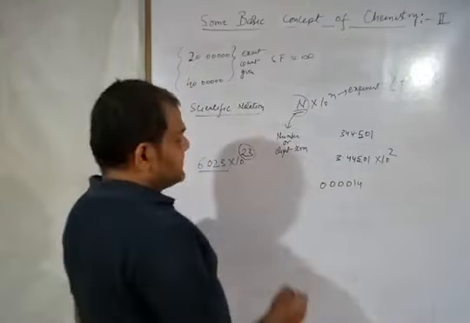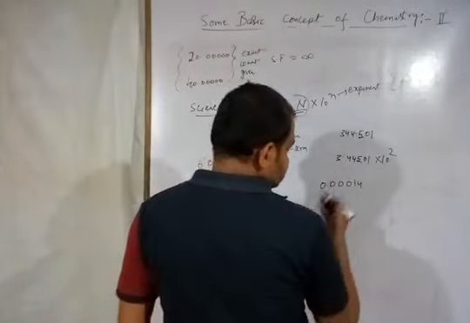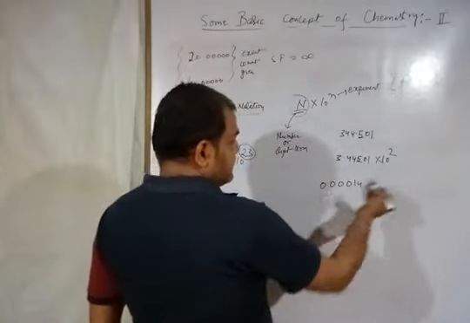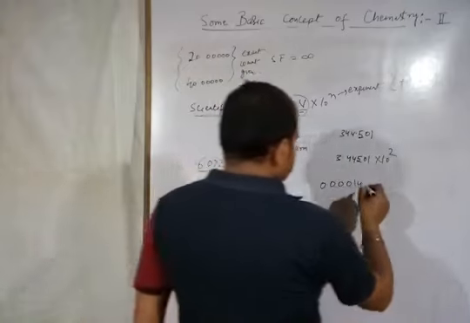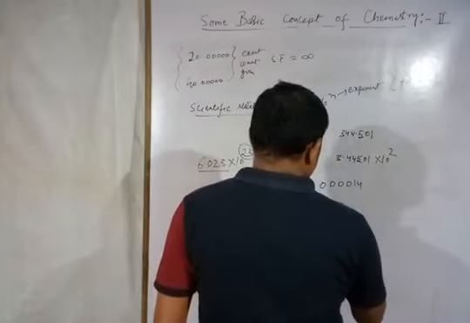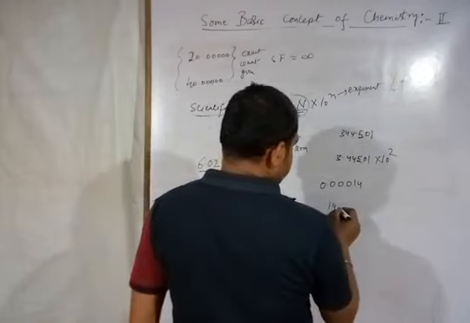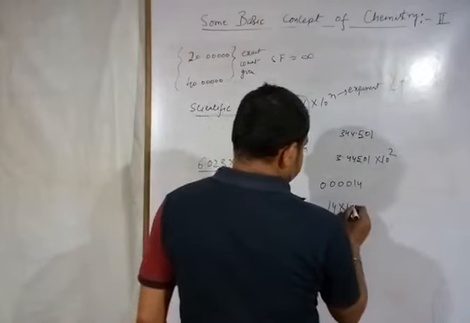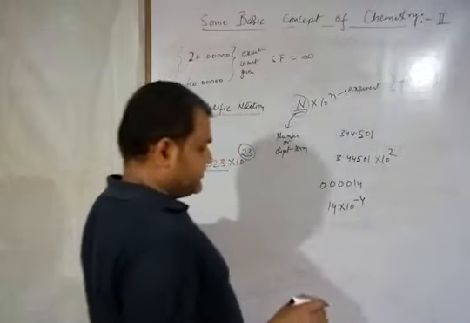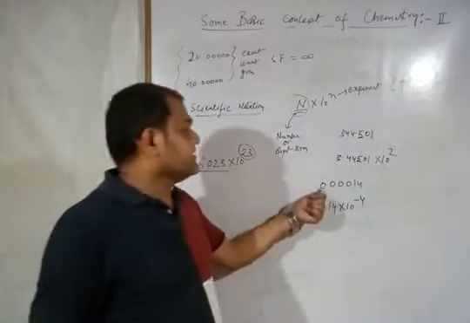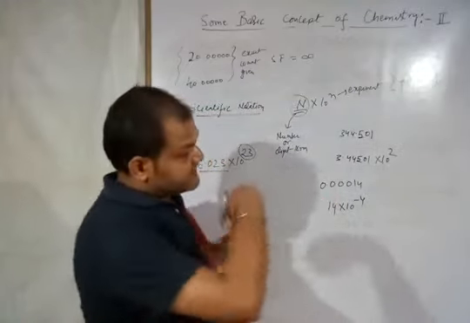0.00014. So you have to place the decimal between these two digits. Now you are shifting left side, so it becomes 1.4. How many places are you shifting? 1, 2, 3, 4. So 1.4 into 10 to the power minus 4. Why minus 4? Because the decimal is shifting towards the left side.